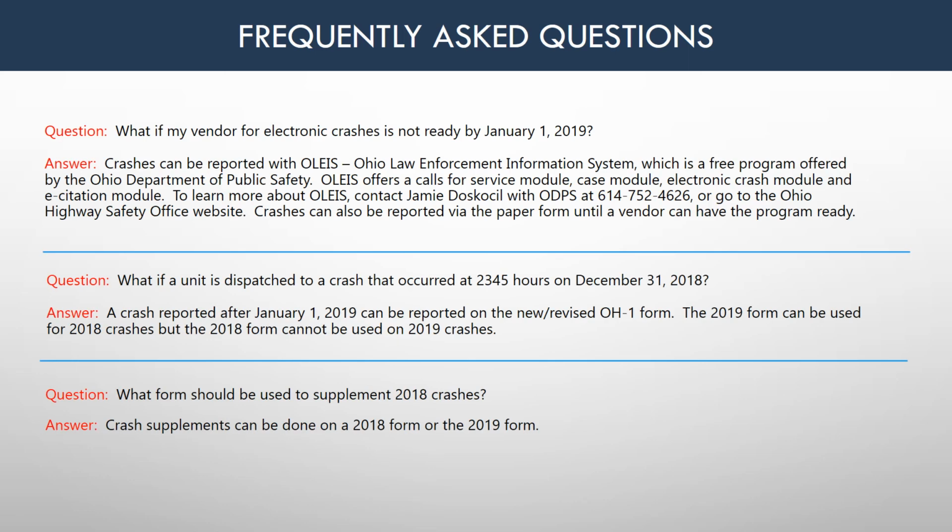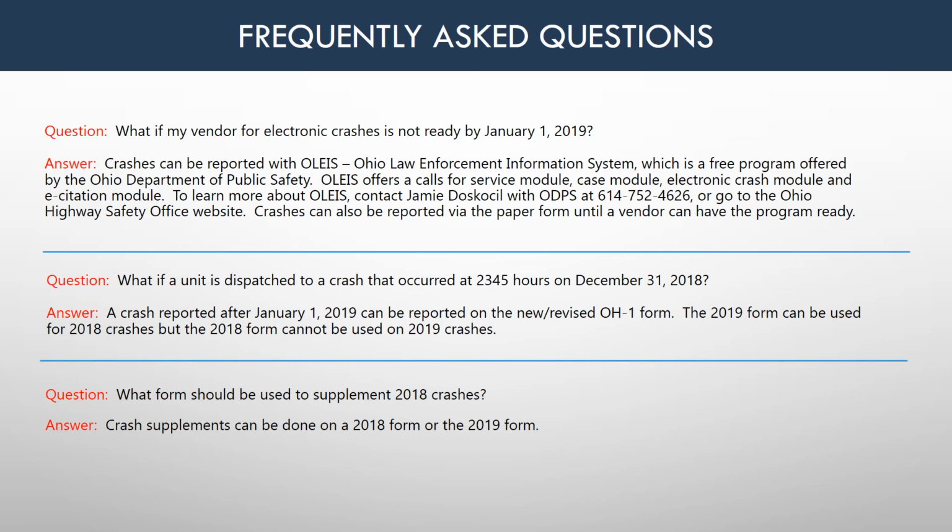Now, let's answer some questions some of you may have. What if my vendor for electronic crashes isn't ready by January 1st, 2019? Answer: crashes can be reported with OLIS, Ohio Law Enforcement Information System, which is a free program offered by the Ohio Department of Public Safety.